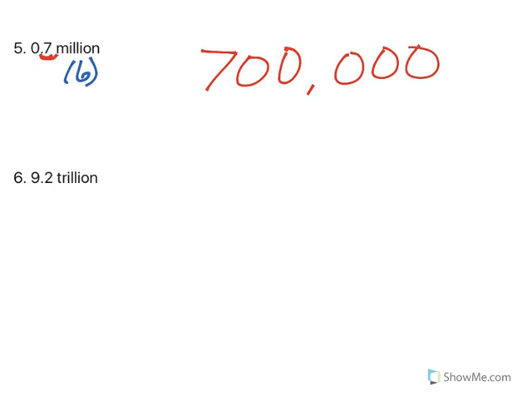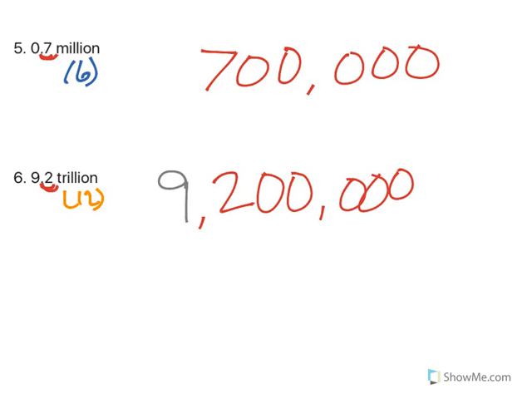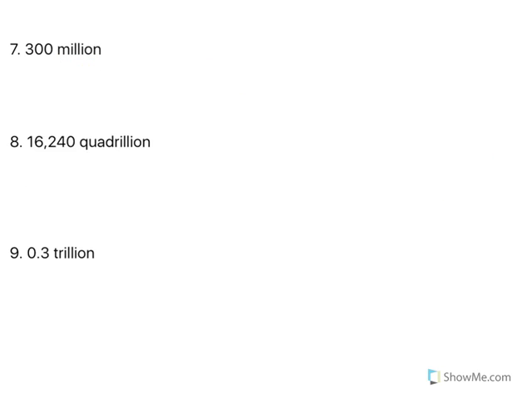0.7 million. Million means 6. So when I move, my first spot is that 7, because 7 is to the right of the decimal. So 1, 2, 3, 4, 5, 6. Trillion. 12. Start this 2 to the right of the decimal. That's the first one. So I start with a 9, and then I go 1, 2, 3, 4, 5, 6, 7, 8, 9, 10, 11, 12. All non-zero numbers to the right of the decimal are counted as part of your decimal places.